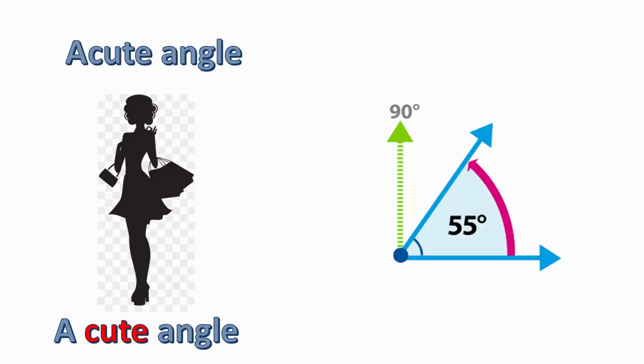Here's the first one, an acute angle. I'm sure you can see acute angle on this shapely lady, but actually an acute angle is an angle between 0 and 90 degrees, such as this example that shows an angle of 55 degrees.